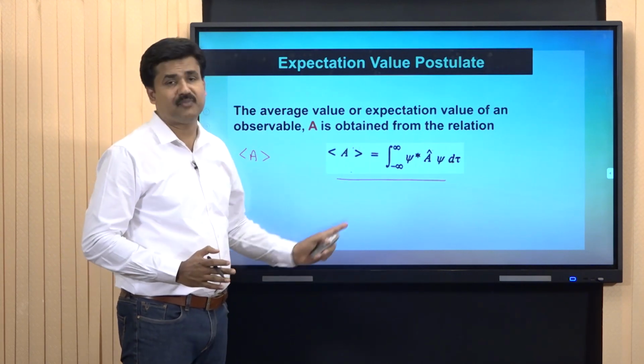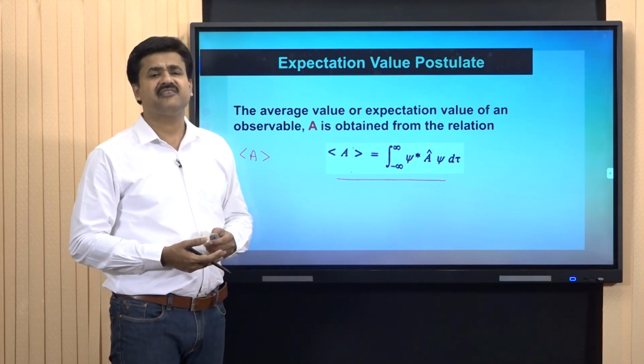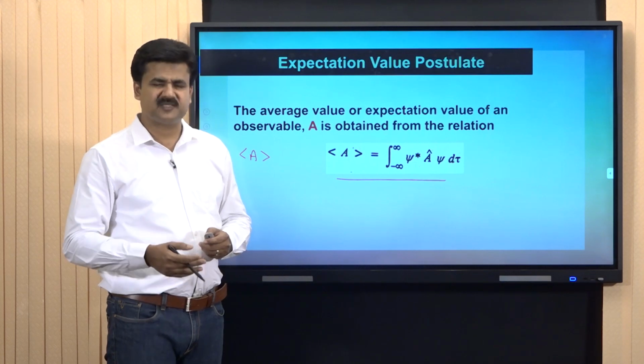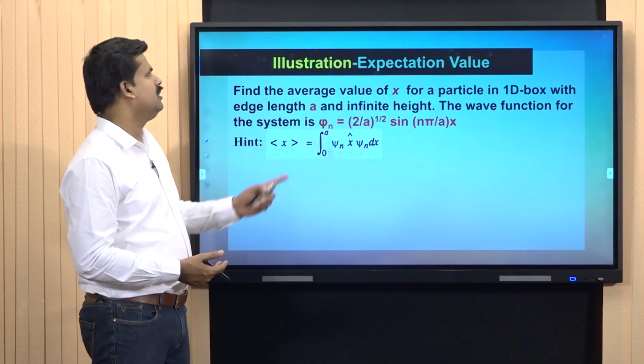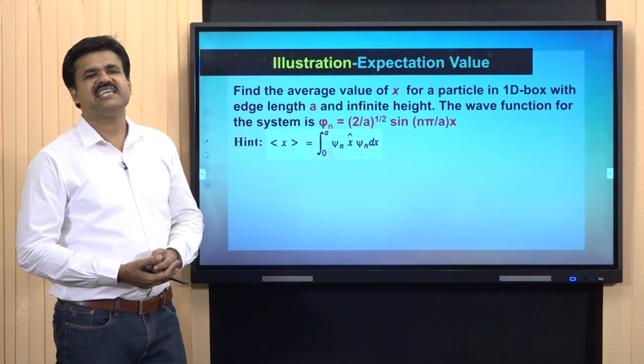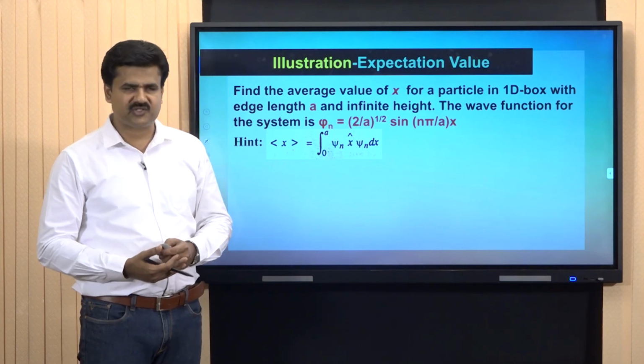This equation is very important and we can do several practices for finding the average value of different kinds of observables in certain circumstances.